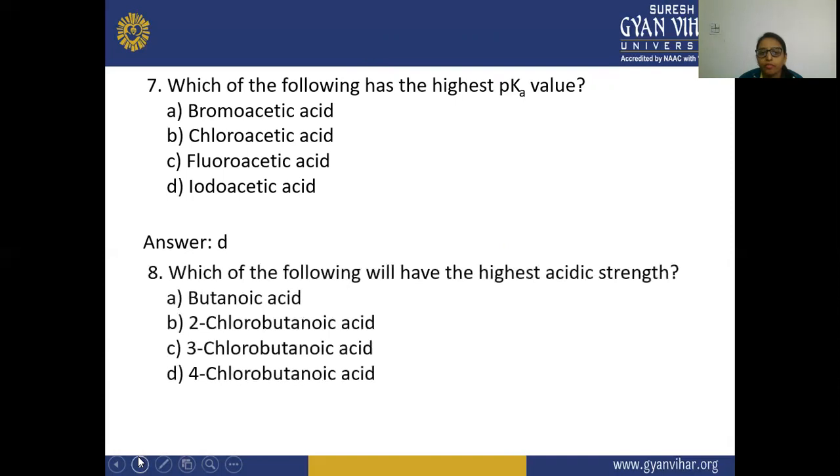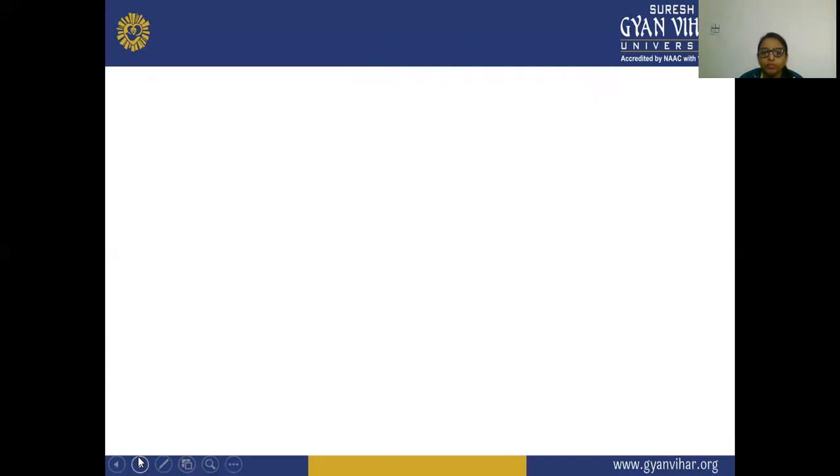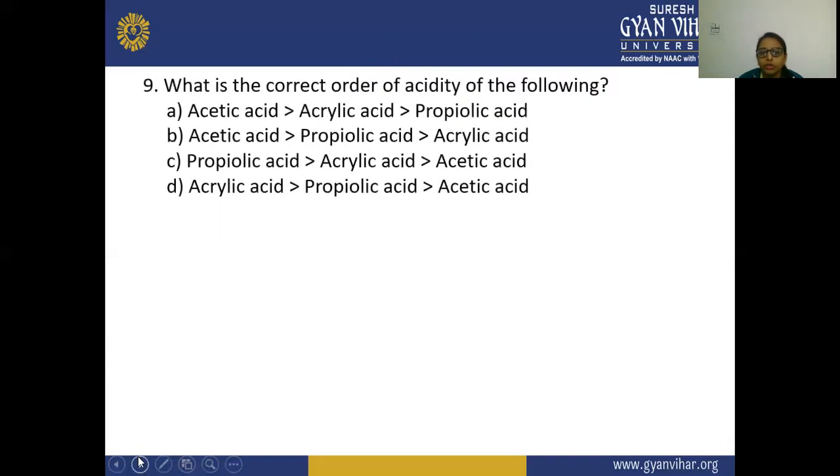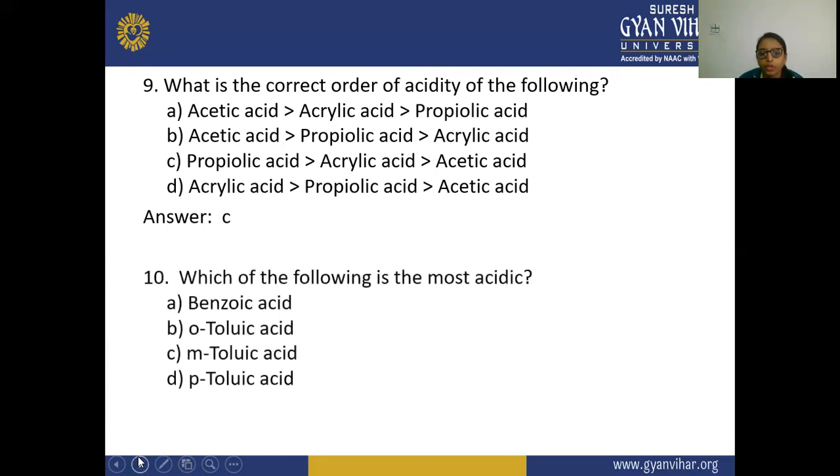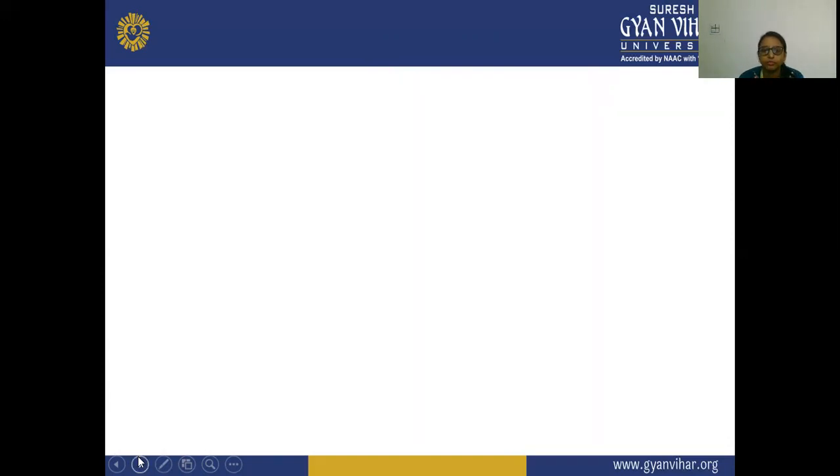Which of the following will have the highest acidic strength? That is B, 2-chlorobutanoic acid. What is the correct order of acidity of the following? Propionic acid, acrylic acid, and then acetic acid. And which of the following is the most acidic? That is B, o-toluic acid. This is the most acidic.